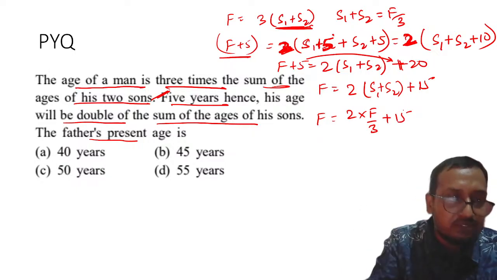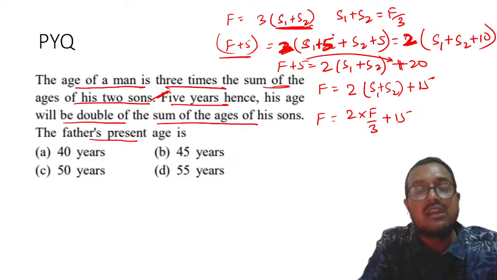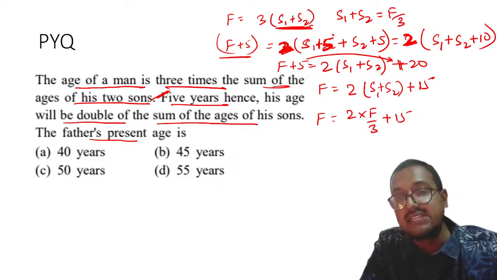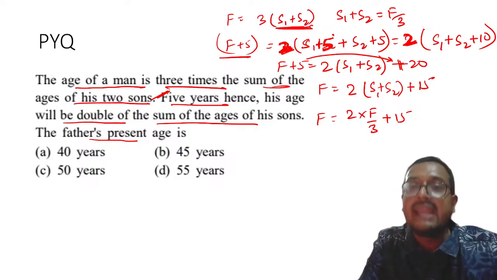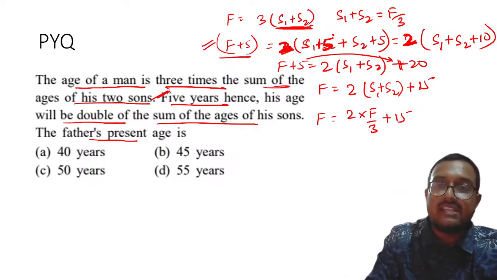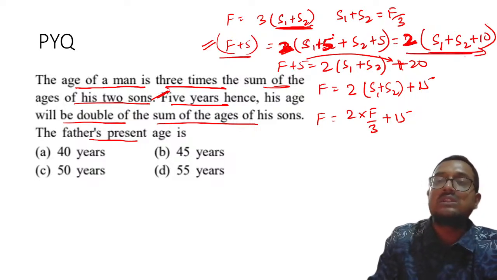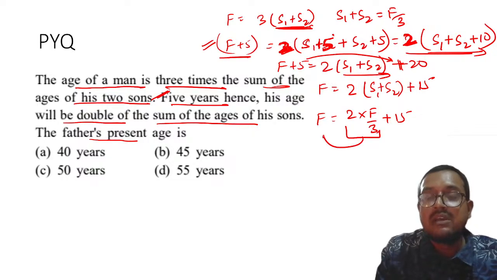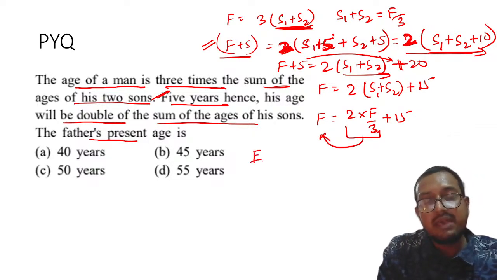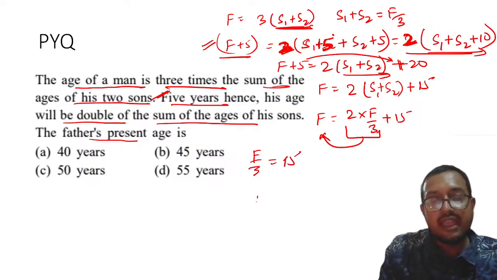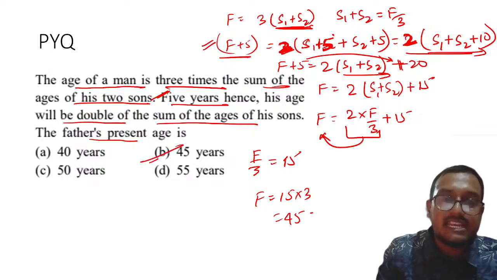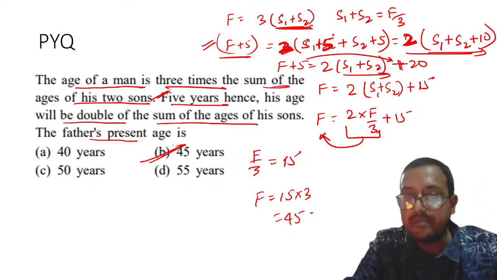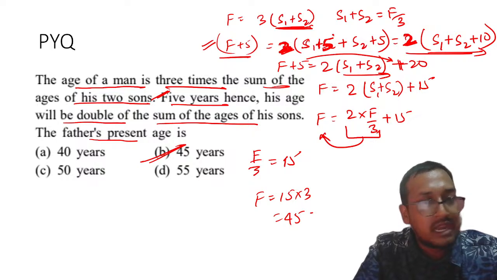I am showing each and every step because I want you not to get confused. In an examination setup, when you solve it, you will make sure that you are not writing each and every step. Some things should be calculated in the mind itself. You should write this equation, but you should not always write all these things, right? Just go by the mental calculation. Now you know that this is one term. You will shift it towards this. This will become F by 3 is equal to 15, and that F will become 15 into 3, that is equal to 45. If there is any doubt, please ask me. Yes, Karthikeyan, you are correct. Understood this thing?